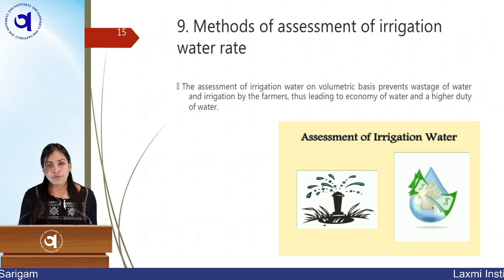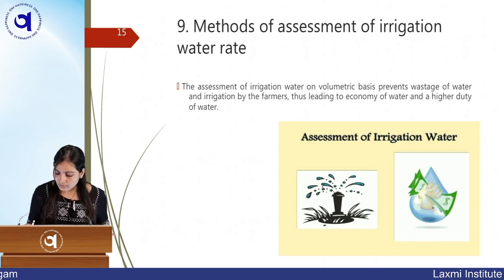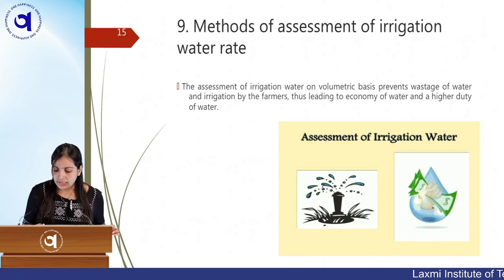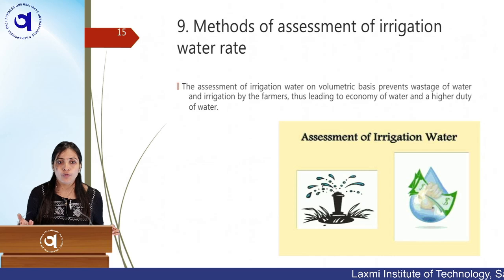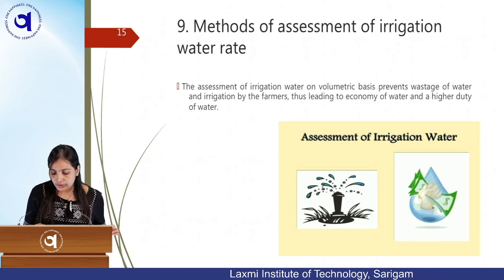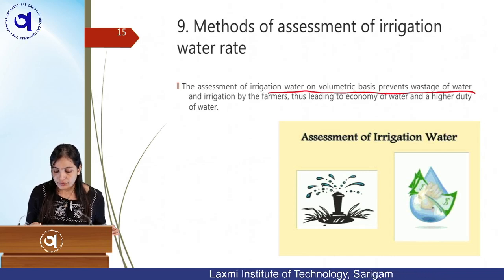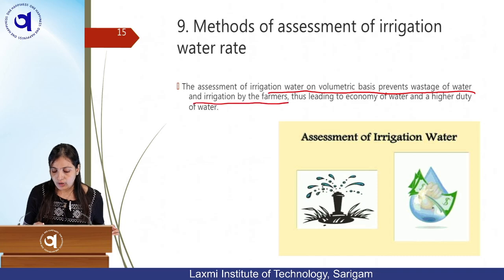Method of assessment of irrigation water rate. So, this assessment of irrigation water rate, what assessment means is that the government is investing more funds on this irrigation network, like for constructing hydraulic structures and for canal networking programs. So, whatever assessment they are having of irrigation water rate. For example, the assessment of irrigation water on volumetric basis prevents wastage of water and over-irrigation by the farmers, thus leading to economy of water and higher duty of water.